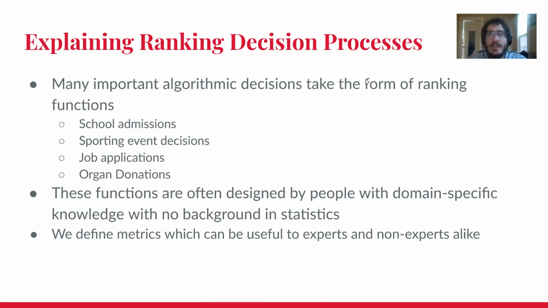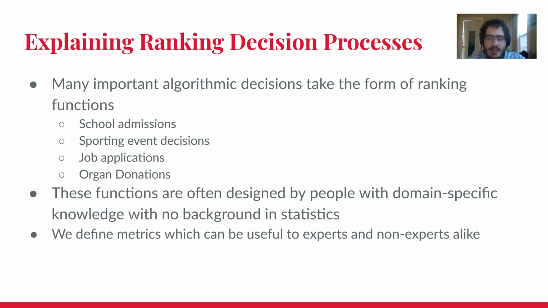Many important algorithmic decisions are made every day by non-experts. That is to say, people who do know a lot about the specific subject matter of the decision, but do not have expertise in designing the ranking function which is actually used to make that decision. Some examples of this are school admissions, sporting event decisions, job applications, and organ donations.